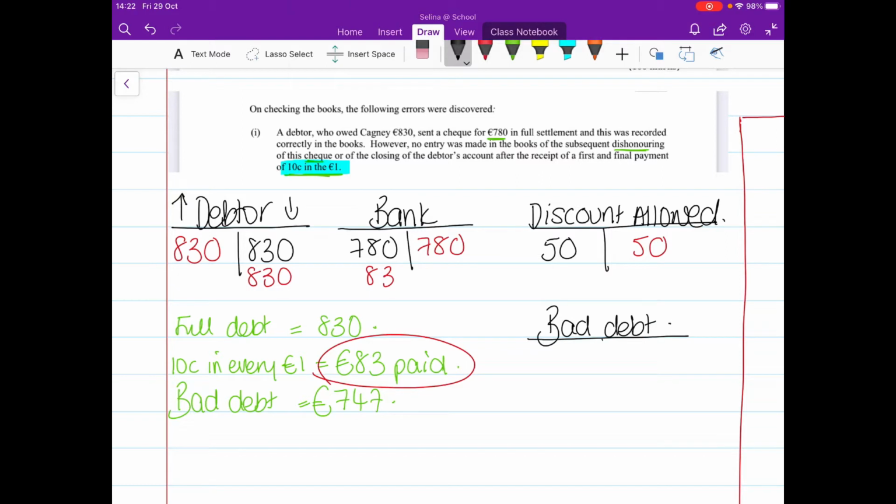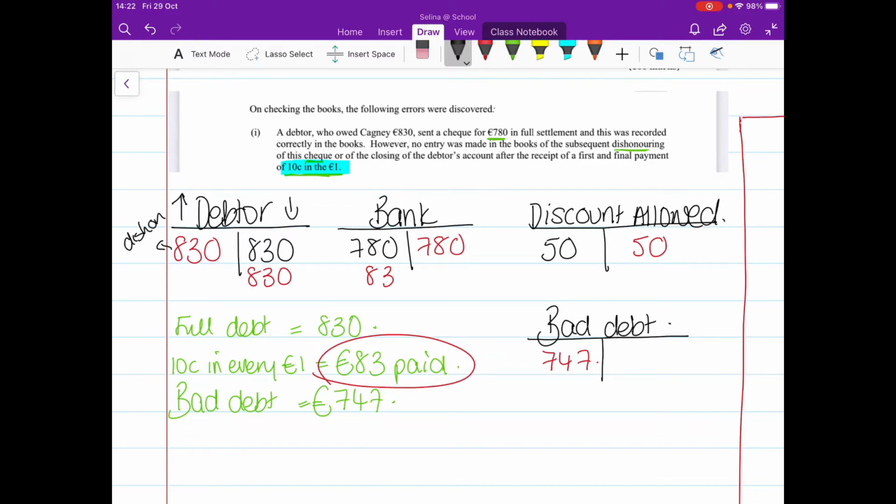Bad debt would usually go in as your selling and distribution expense if you were doing a question 1. So I'm going bad debt, and that amount, it's an expense, okay? So it's an expense account, so I'm going to go debit side, €747. Okay, so this 830 was the dishonouring of the cheque.